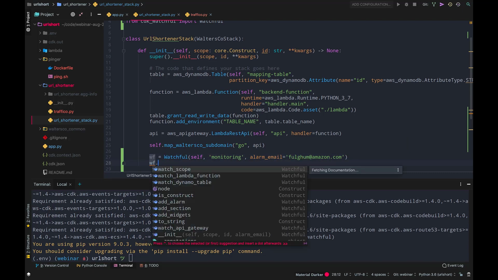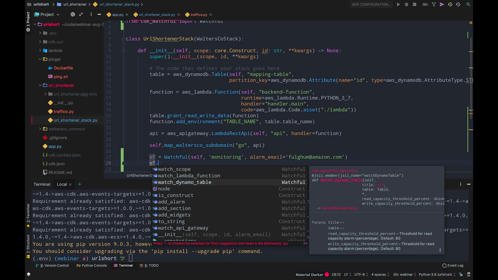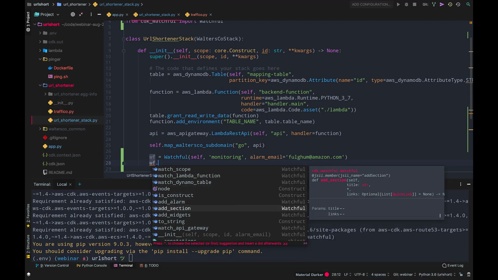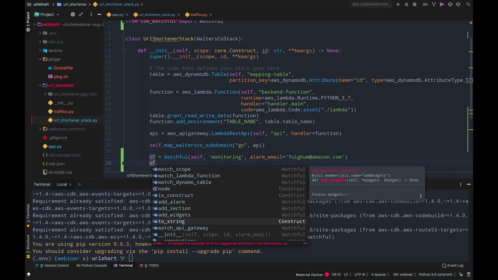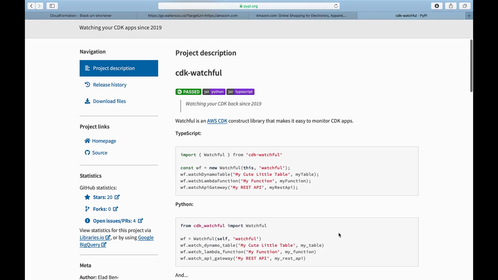And let's look at this API. So I've got watch Lambda function, watch DynamoTable. It's pretty nice. It can even add specific alarms and sections to my dashboard. But there's another interesting API here called watch scope. And what this API is doing, let's look at our docs for a second.